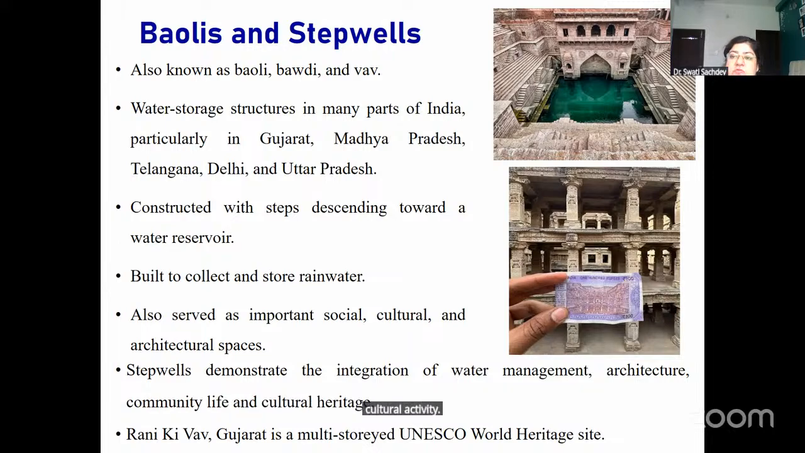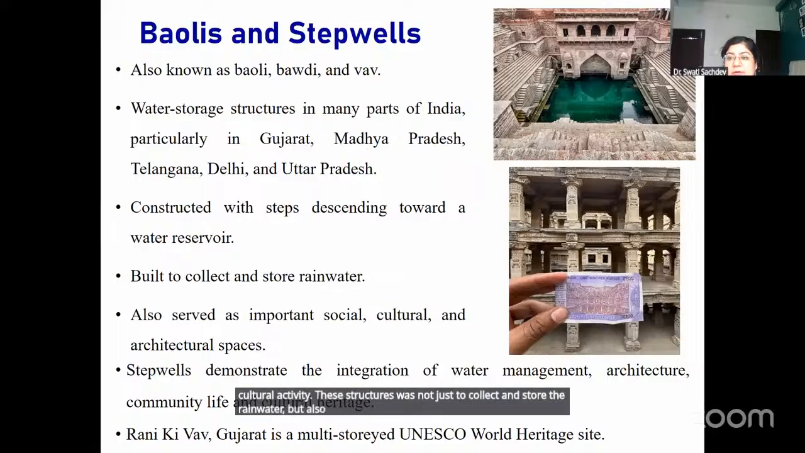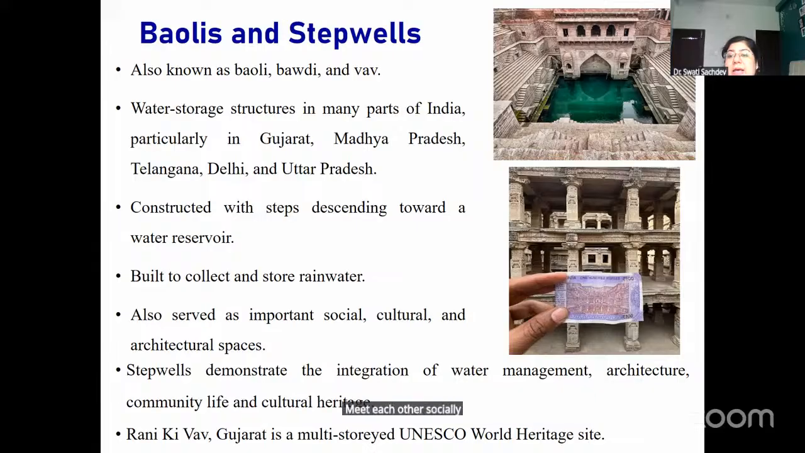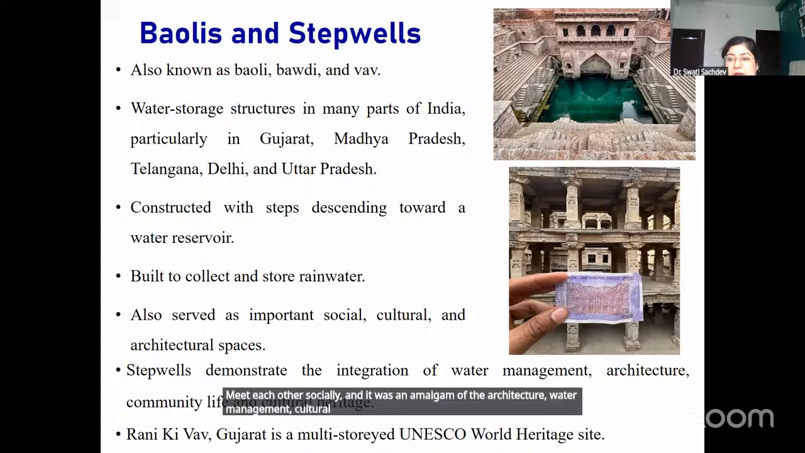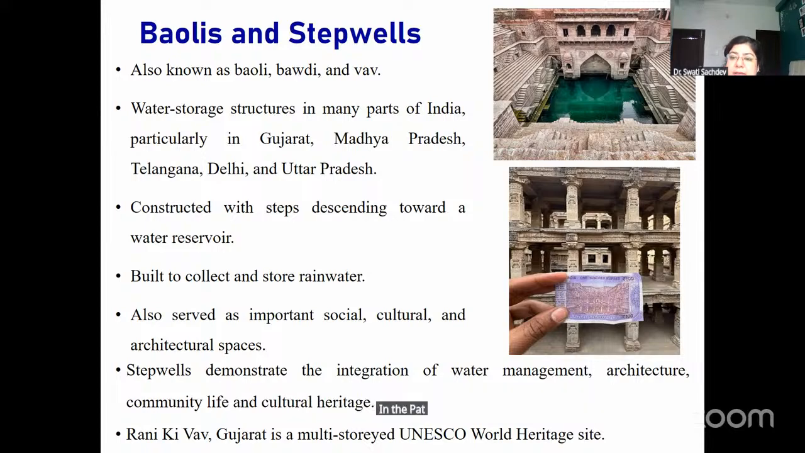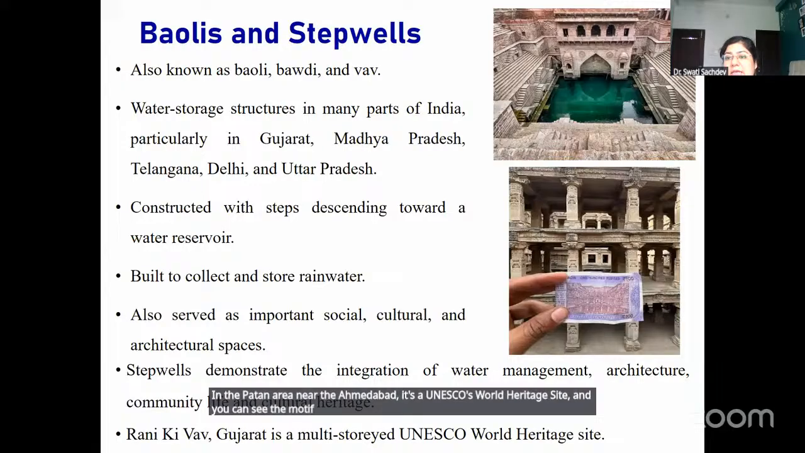activities. These structures were not just to collect and store rainwater, but also a place where people used to meet each other socially, and it was an amalgam of architecture, water management, and cultural heritage. For example, the Rani Ki Vav, which is a bauli or a stepwell in Gujarat in the Patan area near Ahmedabad. It's a UNESCO World Heritage Site, and you can see the motif of this Rani Ki Vav on the reverse side of the 100 rupees note.